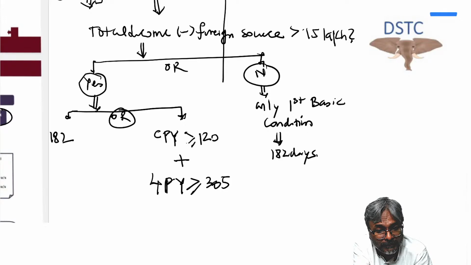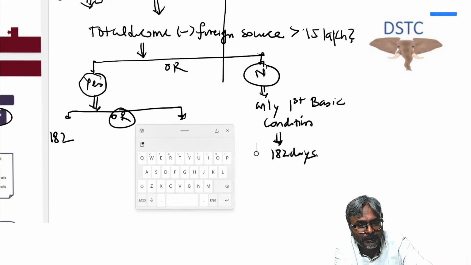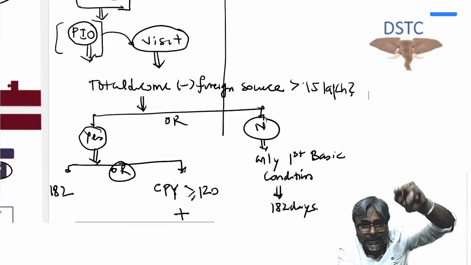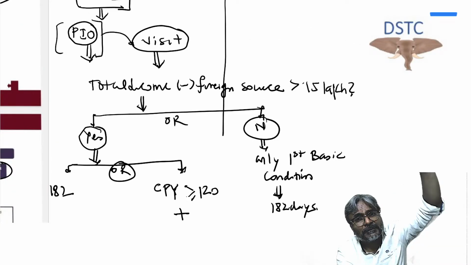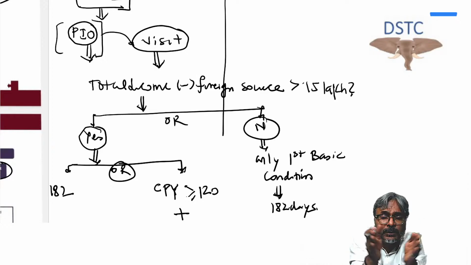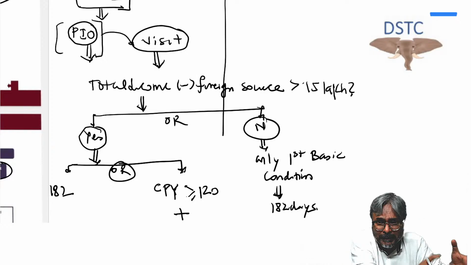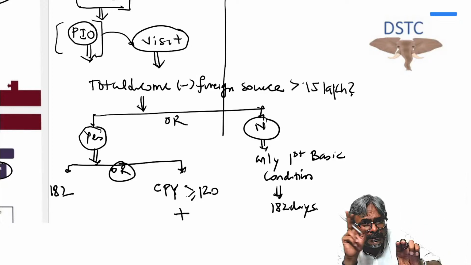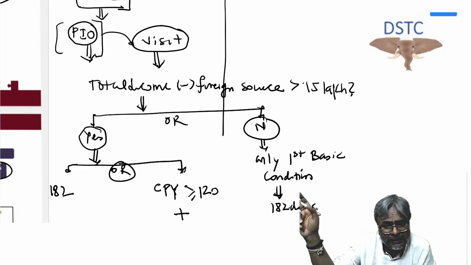There could be a possibility that they will try to give a particular spin in the question. And what is the spin in the question? They will say that this person's father or mother, in this case, was born outside India, and he has come for a visit. And they will also give you the total of his income, and you need to verify if his total income other than the income from foreign source exceeds rupees 15 lakhs?